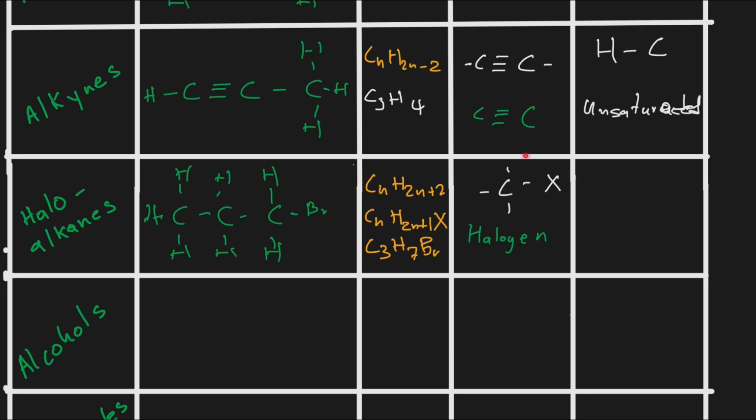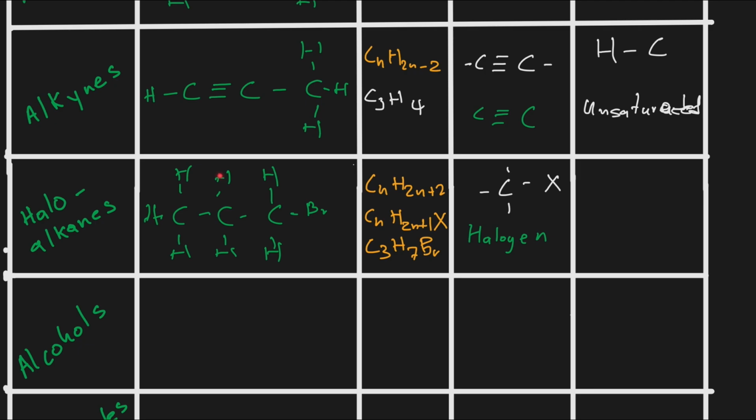Okay, so now if we look at this part here, which you call a haloalkane, we won't necessarily be asked whether it is saturated or unsaturated. But if you were asked, yes, it is saturated because we only have single bonds, and remember, saturated simply means we have single bonds between the atoms.